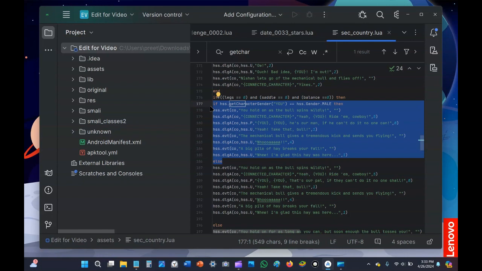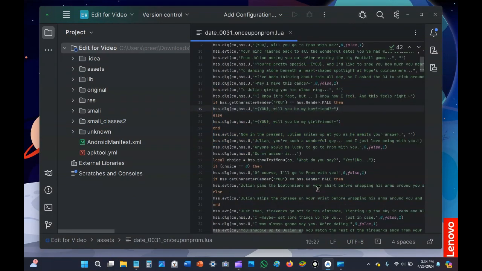There are some places where I had to make my own interpretation of what someone would say. For example, in the Julian date, he asks, "Main character, will you be my boyfriend or will you be my girlfriend?" And I thought it would be cute to replace that with sweetheart because in the Isle of Love, as you level up the couples, one of the stages is sweethearts.